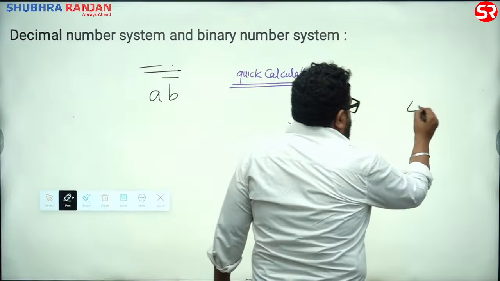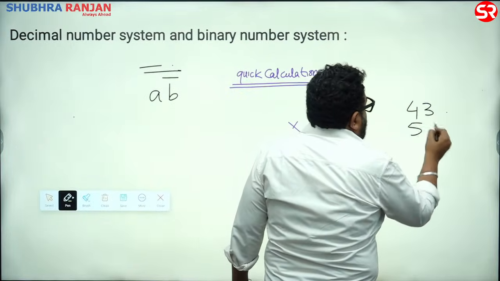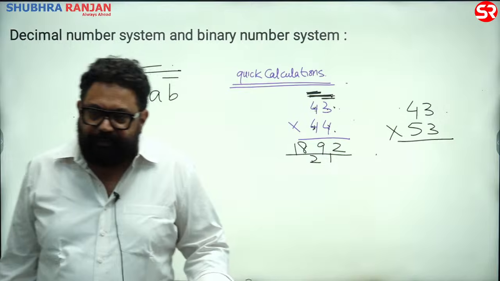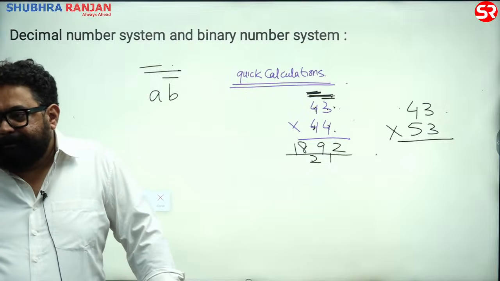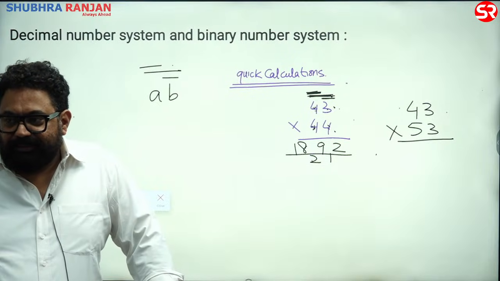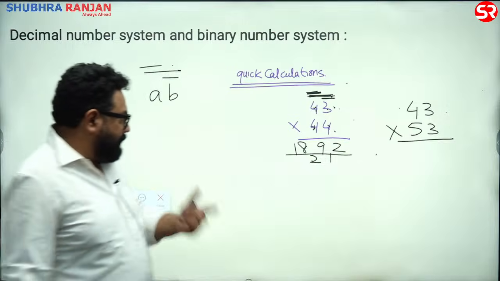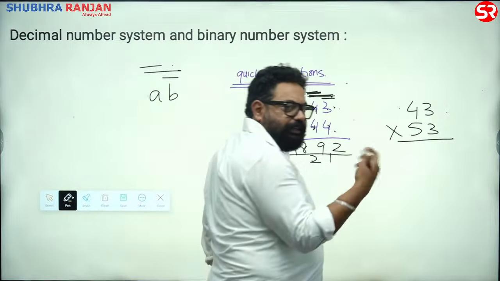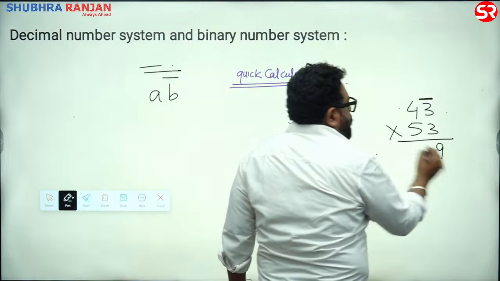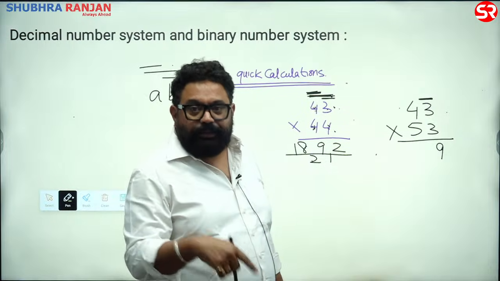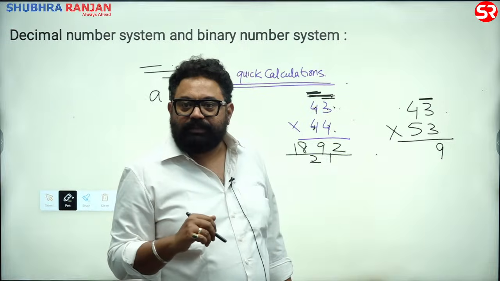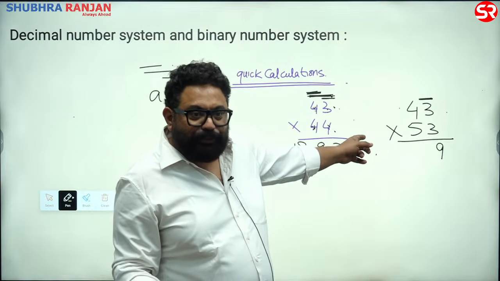Do it, come on. 43 into 53. Let's see now. Done, very nice. Look again guys, those who are finding it a little tough, just go with the process. 3 3s are 9. If you are smart, in the options your answer should end with 9. Any answer that is not ending with 9, cross it. It's useful, right?